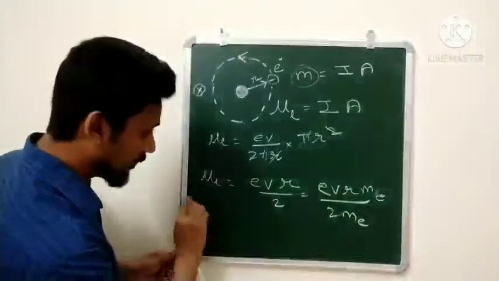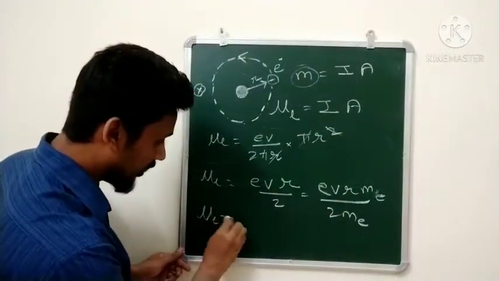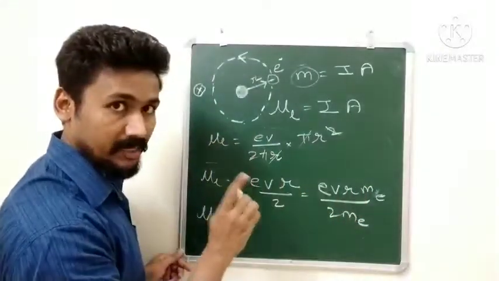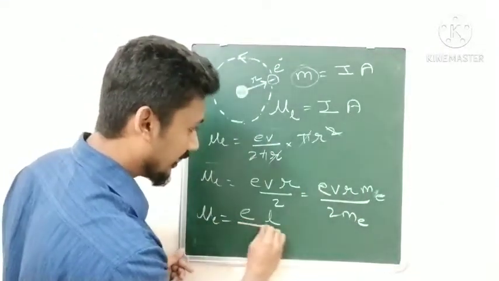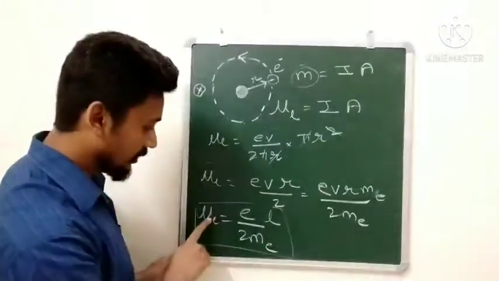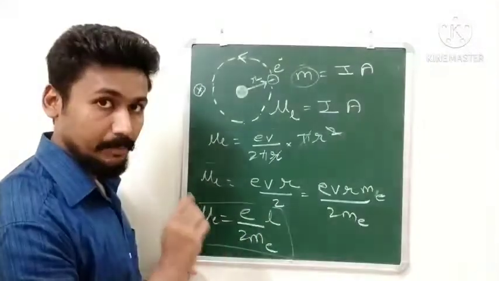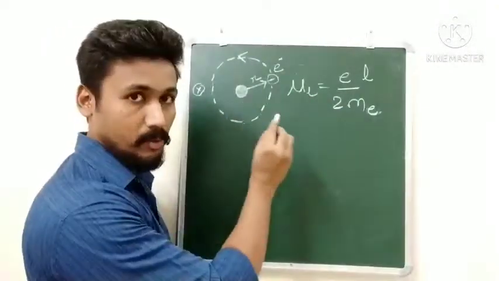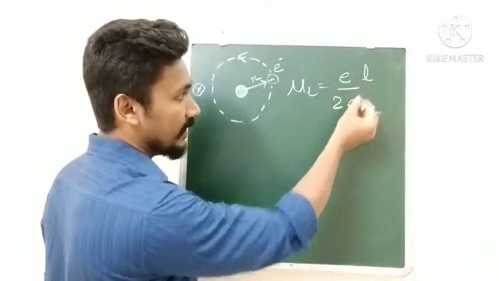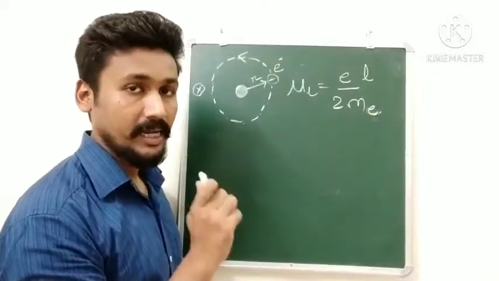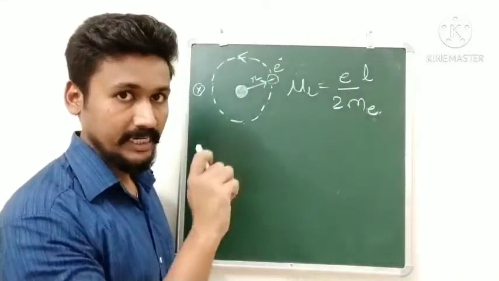So we can write this entire equation as mu L equal to e multiplied by VR Me, that will become the angular momentum, that is L, divided by 2 times Me. So this equation gives the magnetic dipole moment. Here is the expression for magnetic dipole moment, mu L equal to eL upon 2Me. L, as I said, is the orbital angular momentum for that electron.